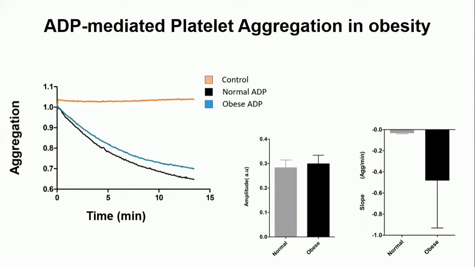Platelet aggregation was measured by time-lapse spectrophotometric assay in which absorbance is measured. The decrease in the absorbance shows the platelet aggregation. We found that there was no difference in platelet aggregation between the normal and obese individuals.